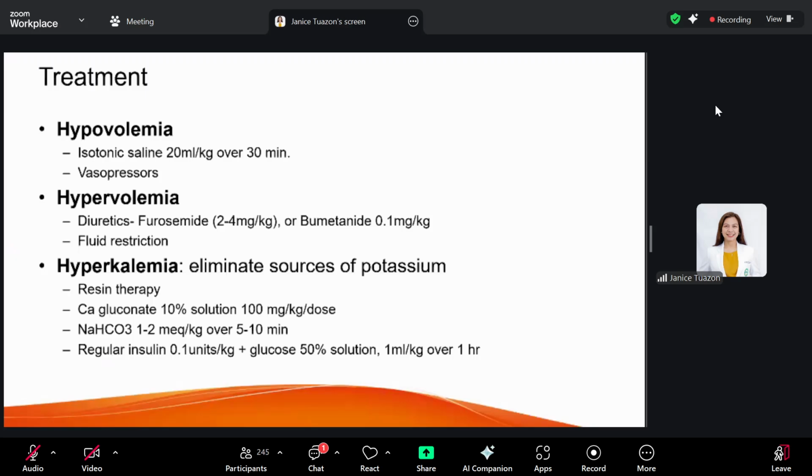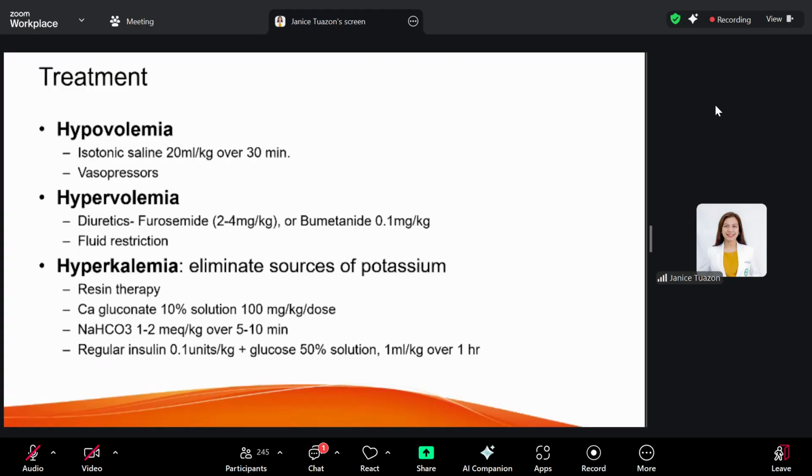So we have to restore the intravascular fluid first. That is our first goal. So we should restore it. We should use isotonic saline, 20 ml per kilogram over 20 to 30 minutes. And this may be repeated depending on the reevaluation. So reassess your patient of the fluid status.